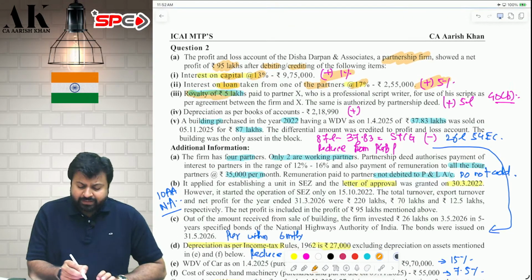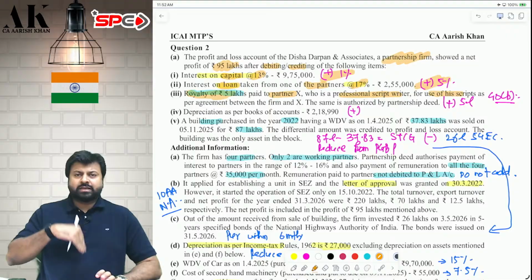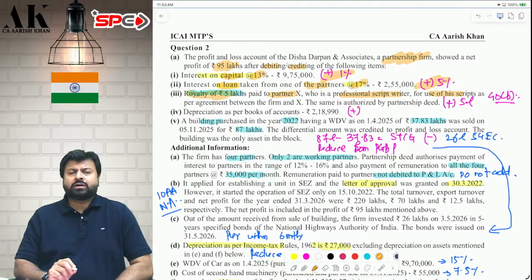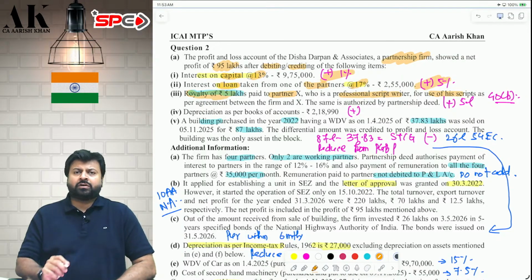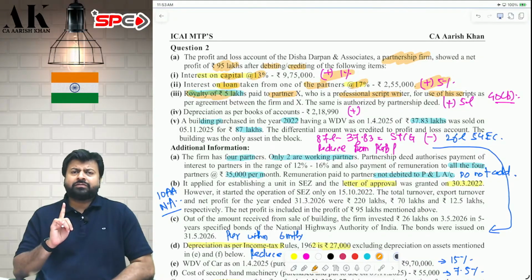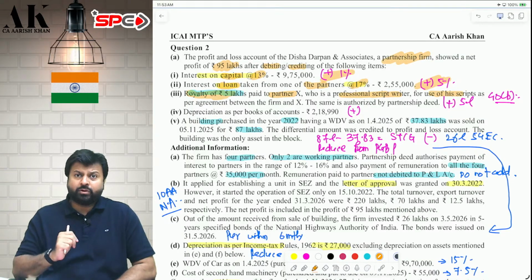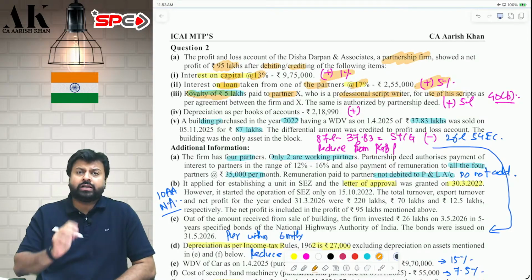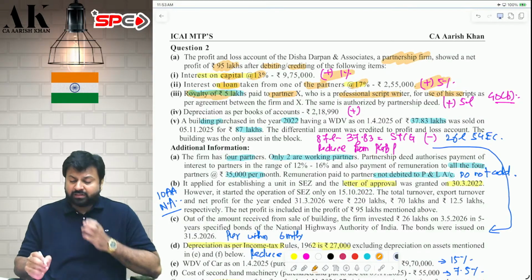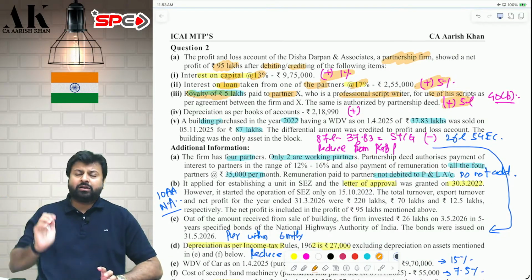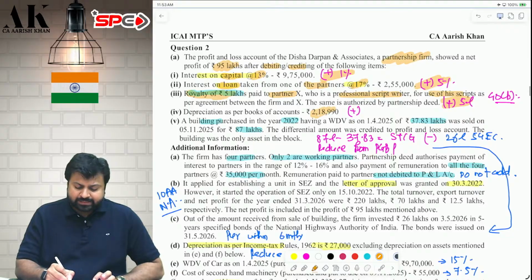Now, the next adjustment is very important. You are paying a royalty of 5 lakhs to a partner who is a professional script writer for use of his script. The firm is using the script of the partner and paying a royalty. Whether this royalty can also come under 40B, the answer is yes. Take this also under 40B. Because under 40B, it is written that any remuneration, commission, bonus, salary, by whatever name called, paid to partners can come over here. So by whatever name called can also include royalty. Therefore, this royalty will also come in 40B. Add back this and compute this under the total limit of 40B. Depreciation as per books of accounts, add back.